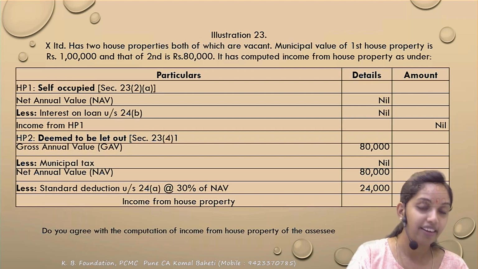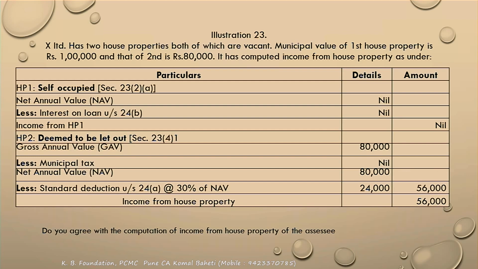Municipal taxes paid नहीं है कुछ भी. So he had taken a nil and he had computed the income from the HP. Just look at the question. Is it correct? He has two house properties. Correct. तो एक उसने self occupied, vacant को self occupied claim किया जा सकता है. And second, he had considered the deemed let out. Whether the treatment given by him is correct, or can he treat both of the property as self occupied?